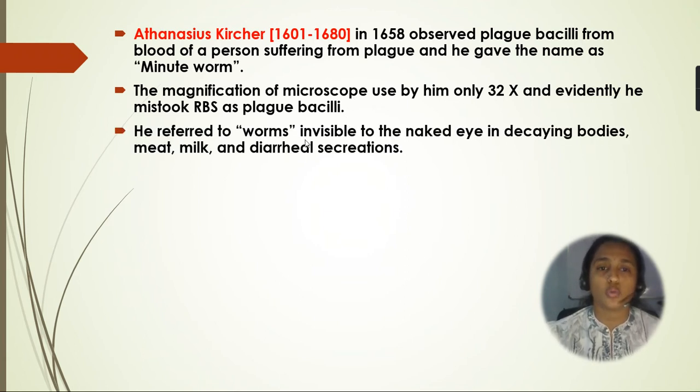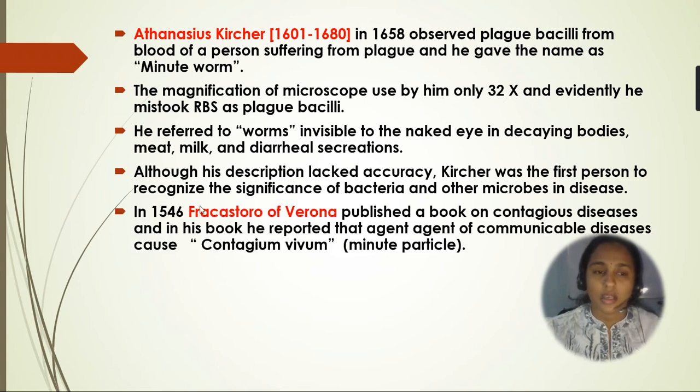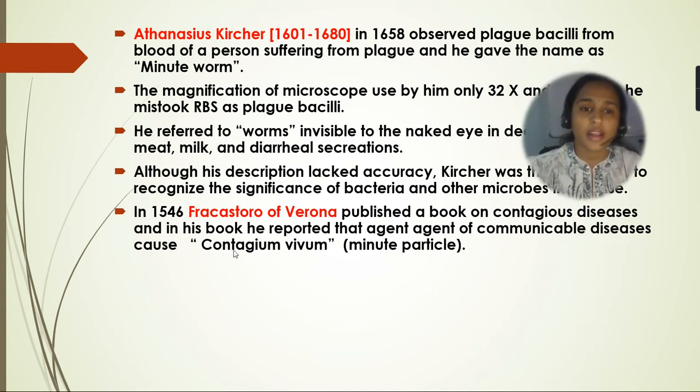So he referred to worms, invisible to the naked eye, in decaying bodies, meat, milk and aerial secretions, although his description lacked accuracy. So Kircher was the first person to recognize the significance of bacteria and other microbes in disease.